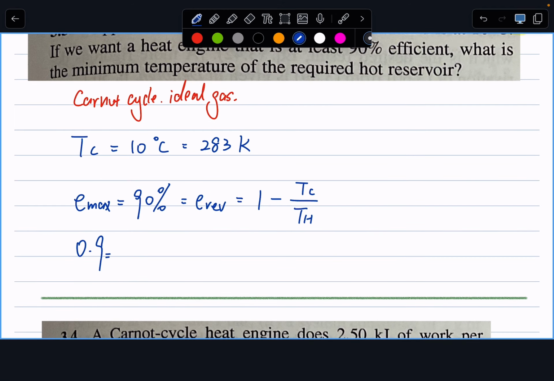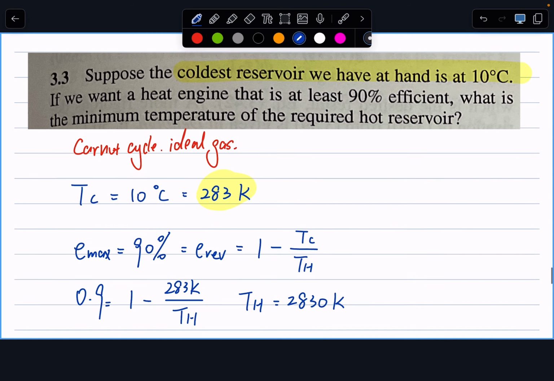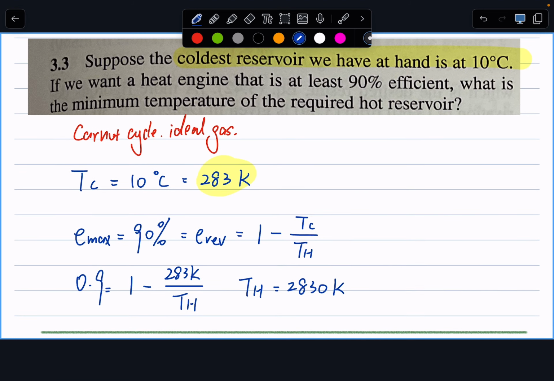And then we can just plug in the numbers. So 0.9 equals 1 minus 283 Kelvin over TH. So keep in mind, always translate your temperature into Kelvin. It doesn't hurt. And then we can solve for our TH. And this one is just 2830 Kelvin.